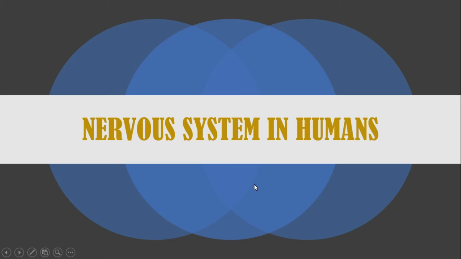Hello students, welcome to another video on nervous system in humans for class 8. We have been reading about the different parts of nervous system and about the central nervous system in detail. Today we will be moving to the last part of this chapter in which you are going to learn about the next topic, that is reflex action.